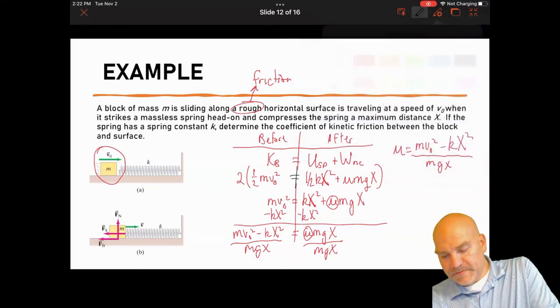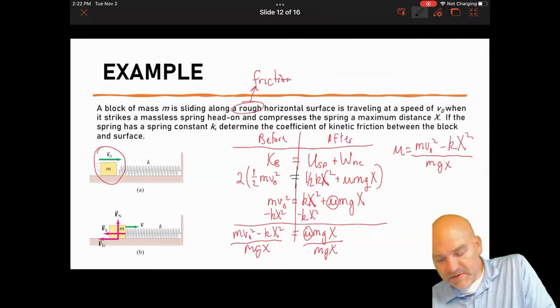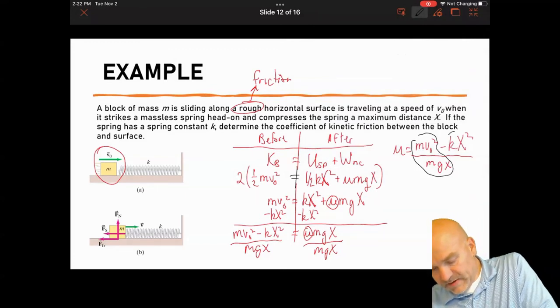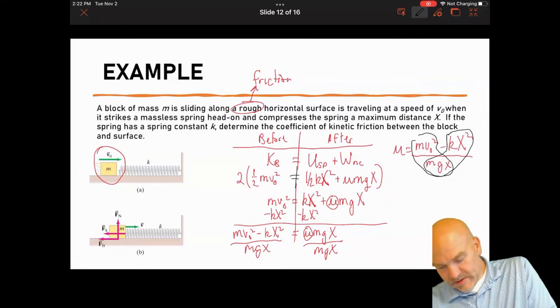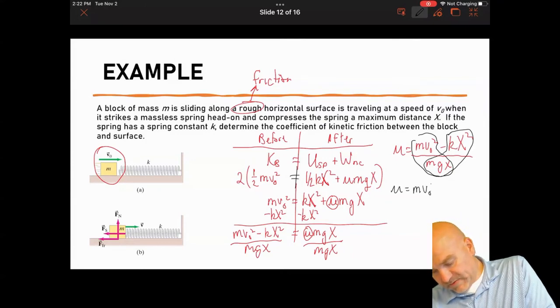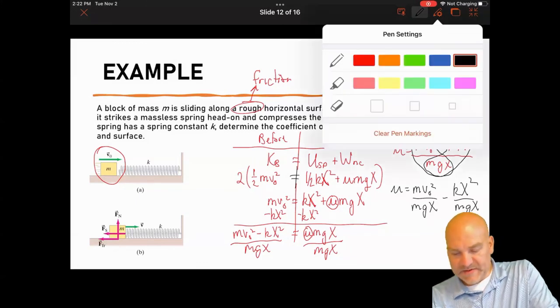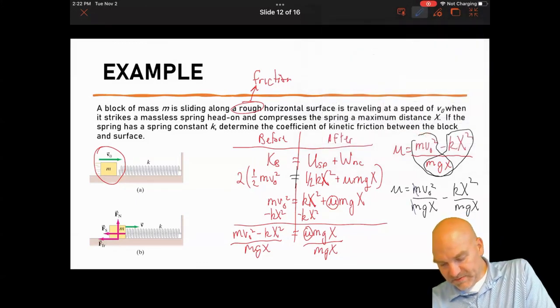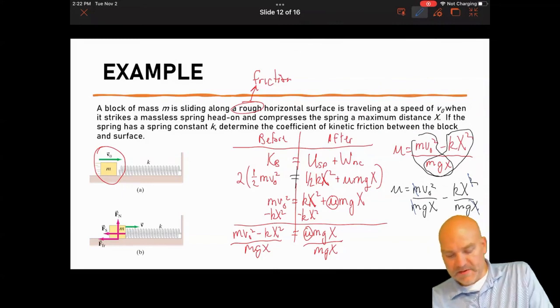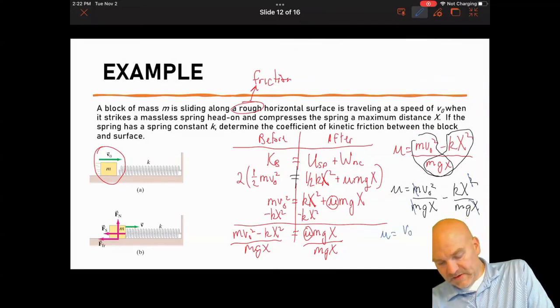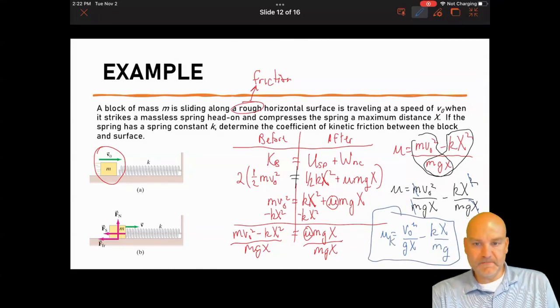Now, you probably don't have to simplify from here, but if you want to, make sure you get it right. So I'm going to split this fraction: mu equals mv0 squared over mgx minus kx squared over mgx. Now I can just cancel things out. The m's cancel, and one of those x's cancels one on the bottom. So my final answer would be v0 squared over gx minus kx over mg. That would be my coefficient of kinetic friction.